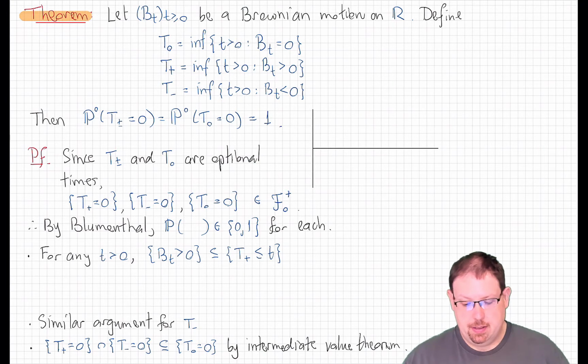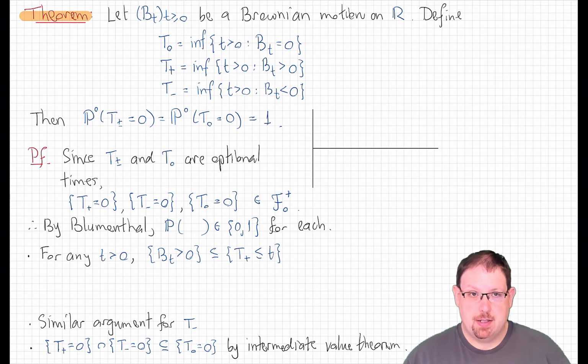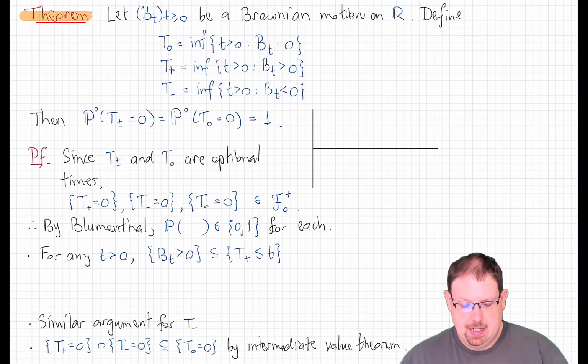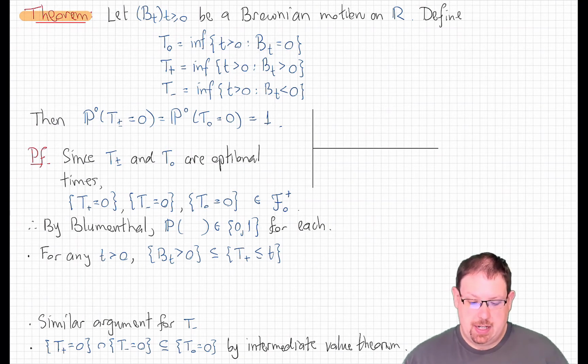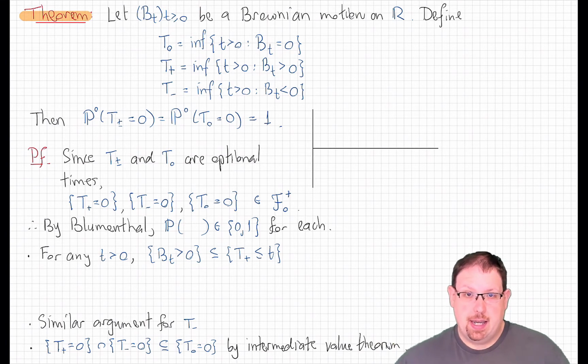Here's the result. Let B_t denote a Brownian motion on the real line. Let's look at three important times associated to the behavior of the paths at time 0. T0 is the infimum over all strictly positive times where the Brownian motion is 0. Of course, we know it starts at 0, canonically here, but if we look at all of the times later on, if there are any, when it hits 0 again, let's look at the smallest, or at least the infimum,